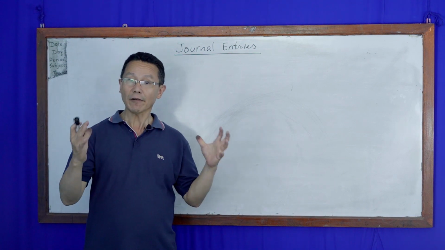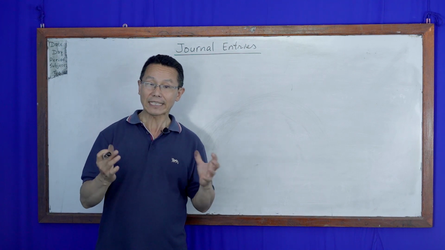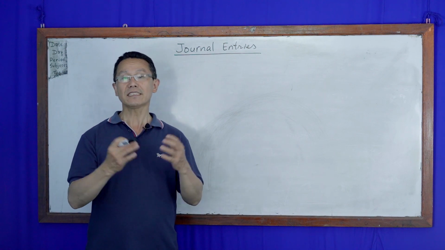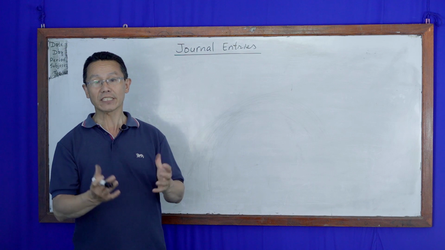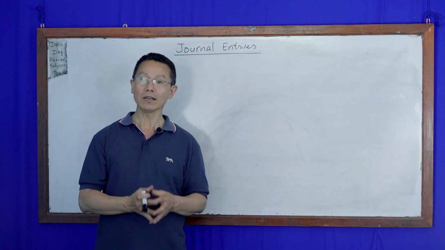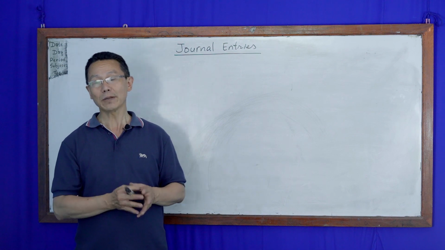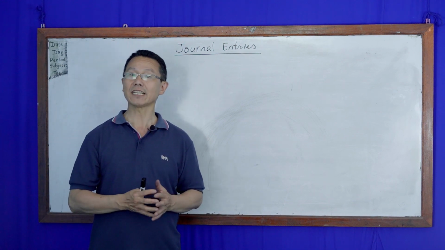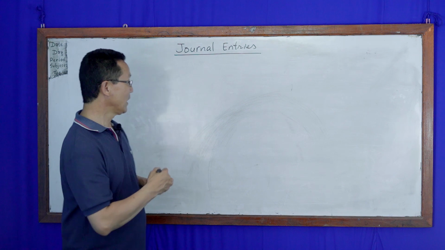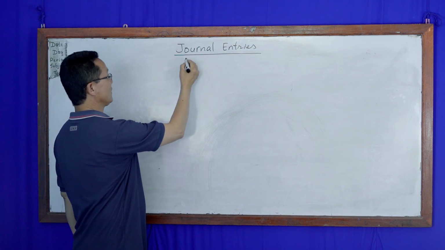And recording of financial transaction in a systematic order in a certain register is simply called journal entry. But this is not the complete meaning and definition of journal. Let's see.